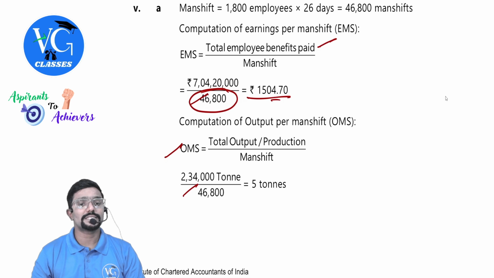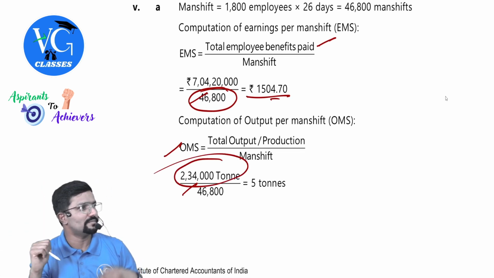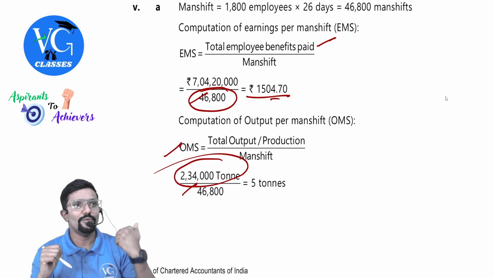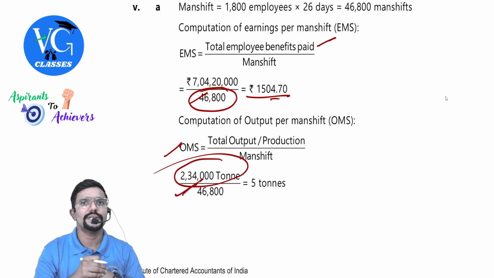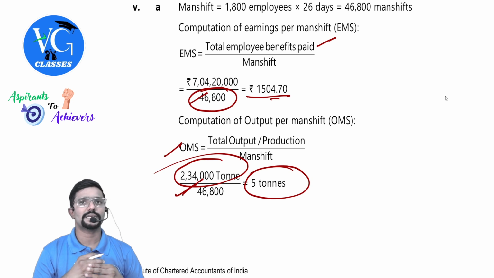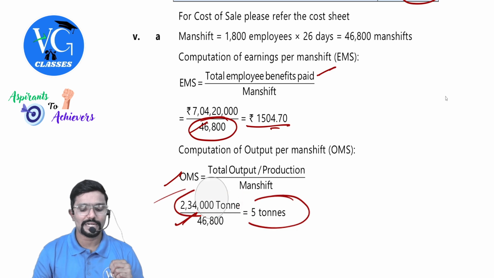They have also asked output per man shift. What is the total units produced? They have given in the question. 2,34,000 ton. For how many shifts? 46,800. Divide each other. You will get 5 tons. 5 tons, guys. Is that clear? Any doubt? 2,34,000 is given in the question, guys.